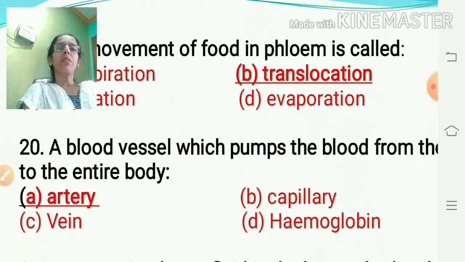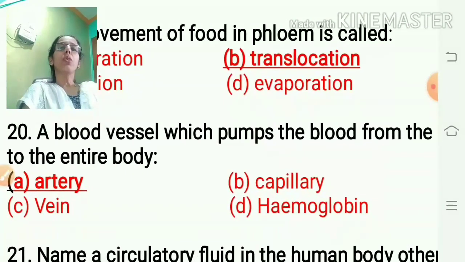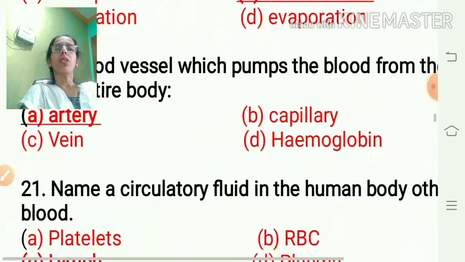Which blood vessel pumps the blood from the heart to the entire body? There are three types of blood vessels: vein, artery and capillary. So, here the answer is artery. The oxygenated blood is pumped from the heart towards the entire body. So, the answer is artery.